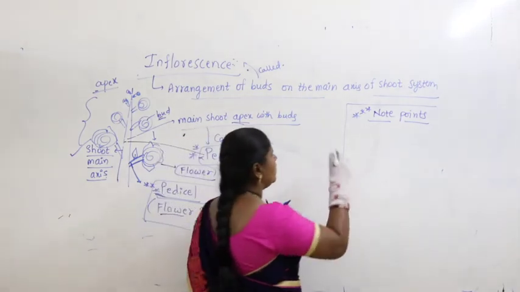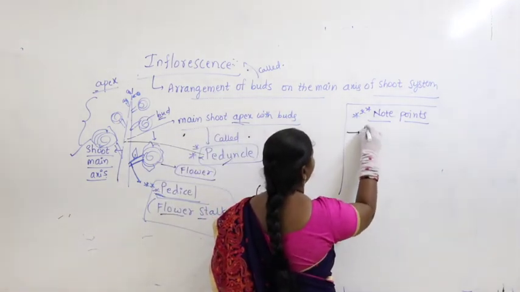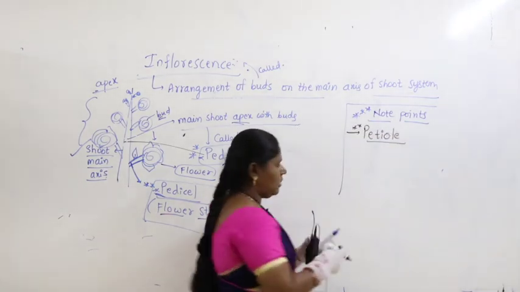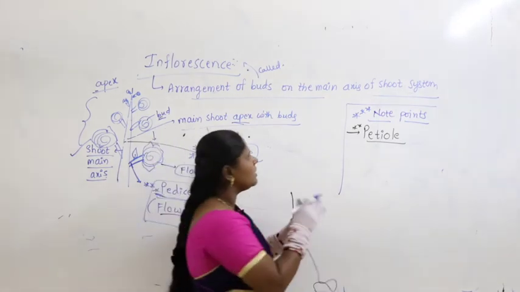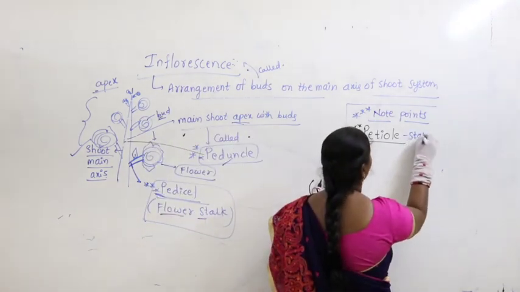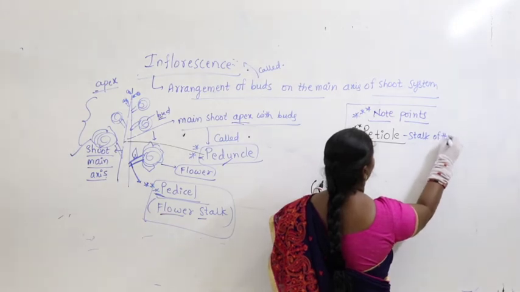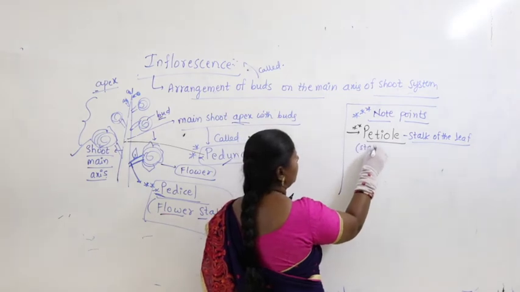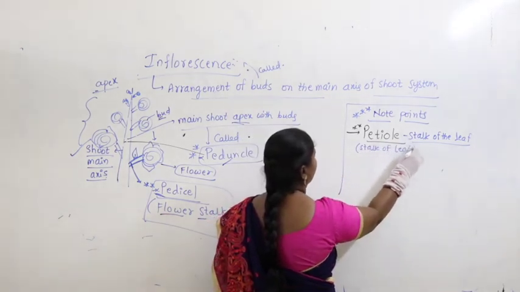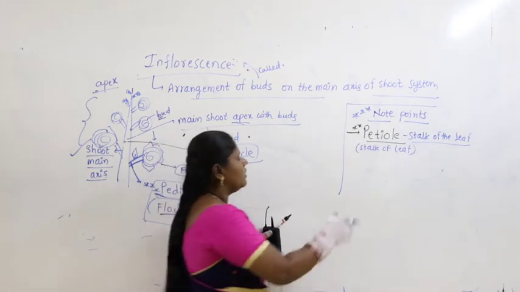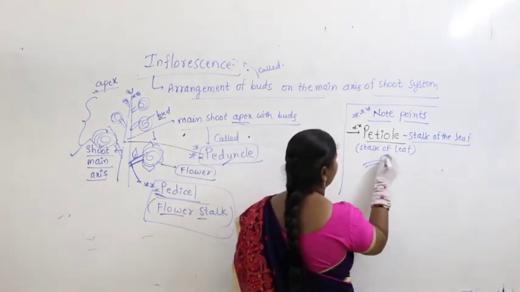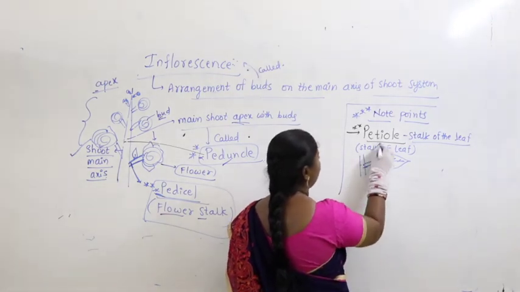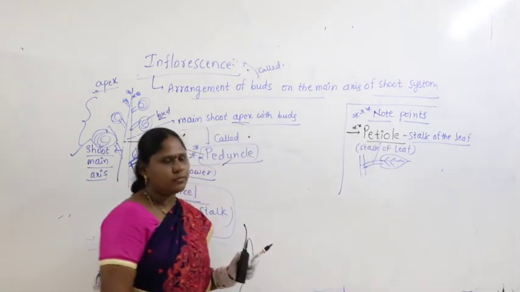So, of the things we have studied, you know petiole. Whenever you get the term petiole, what is the meaning of petiole? You know, the stalk of the leaf is called petiole. I hope it is visible. So, I can write again, stalk of leaf. Yes or no, right? This is the leaf, so what do you call this? This is called petiole, the stalk of the leaf.